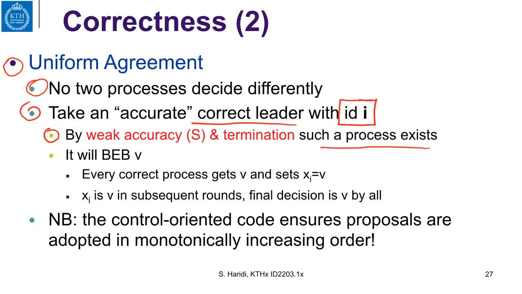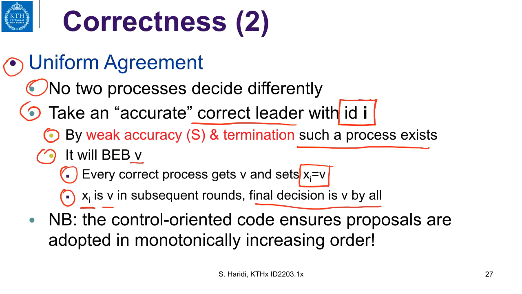So such a process exists. And what it's going to do, it will best-effort broadcast v. Every correct process will get v and set its local variable, its proposal, to v. And then in the end, x_i is v in all subsequent rounds, so the final value is v. So as you can see here, we can weaken our failure detector to S, and we can still use the same algorithm to achieve uniform consensus.